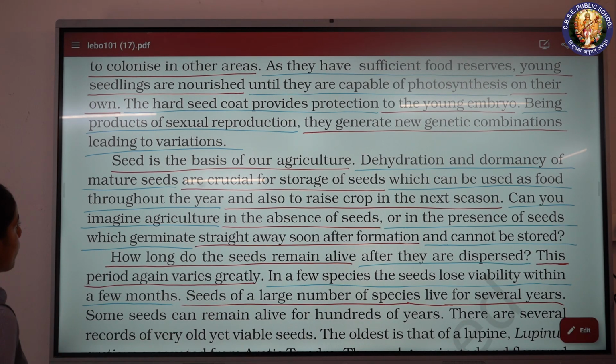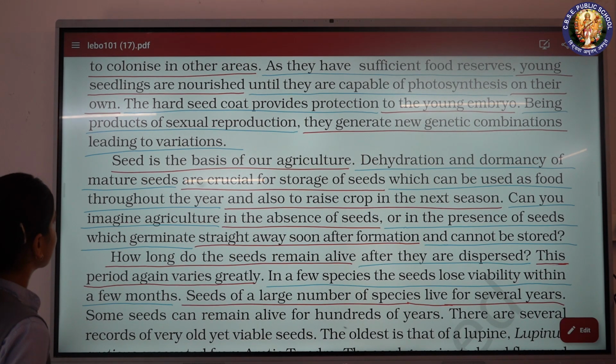Seed is the basis of our agriculture. Dehydration and dormancy of mature seeds are crucial for storage of seeds, which can be used as food throughout the year and also to raise crops in the next season.